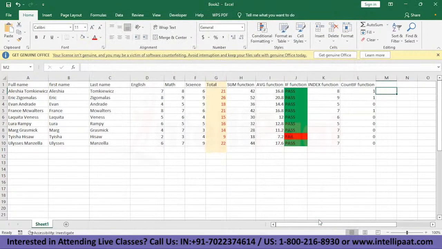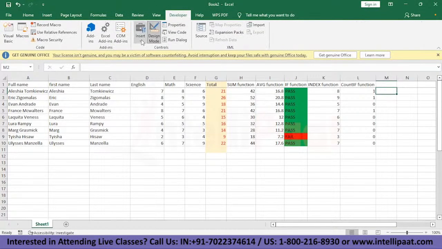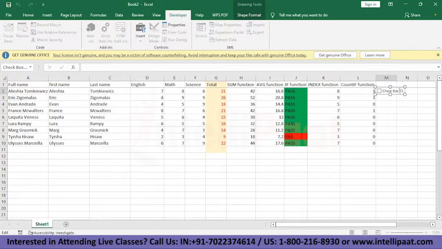So back to our checkbox, we'll go to developer, and here we have insert. In insert, we have a lot of form controls. Here you can see we have the checkbox. So we'll go ahead and add our checkbox here. As you can see, it is added here, and whatever you type, let's say I'm making a grocery list.